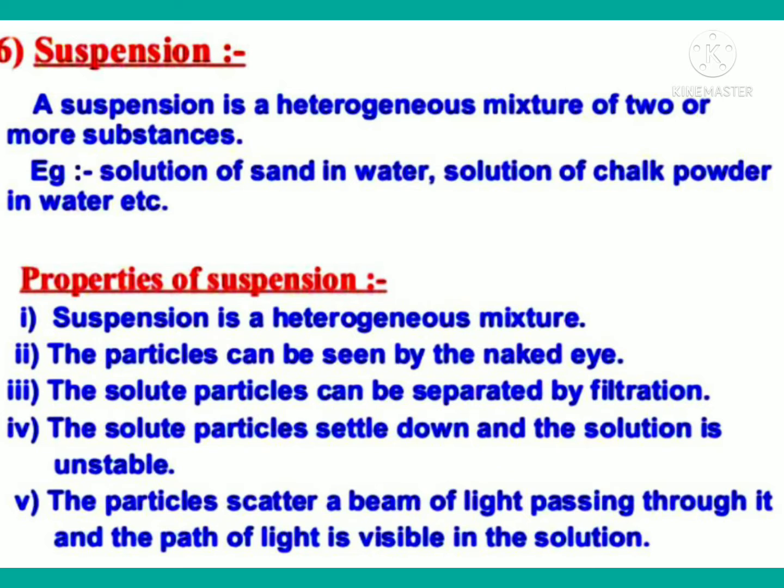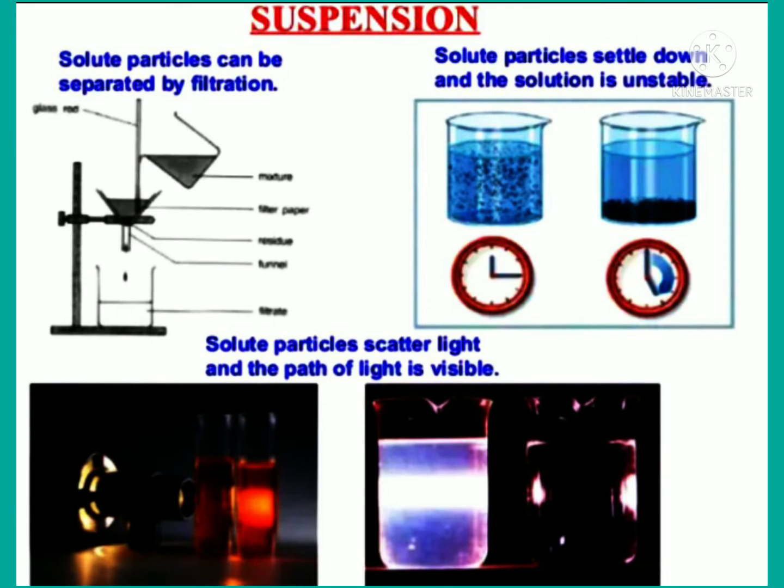Properties of suspension. Suspension is a heterogeneous mixture. The particles can be seen by the naked eye. The solute particles can be separated by filtration. The solute particles settle down and the solution is unstable. The particles scatter a beam of light passing through it and the path of the light is visible in the solution.